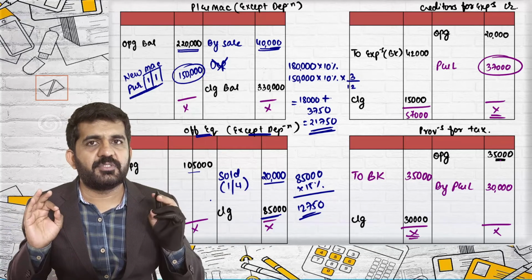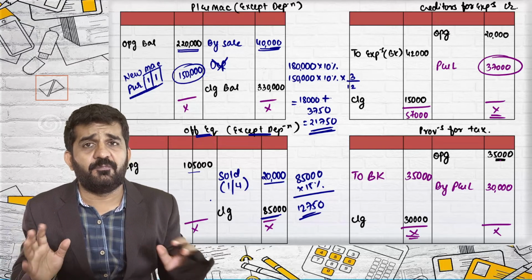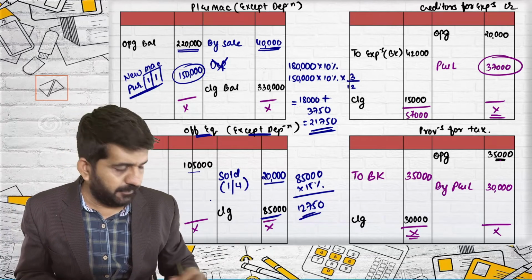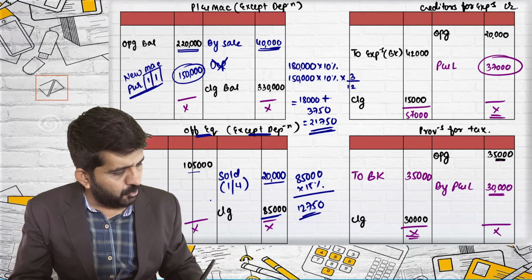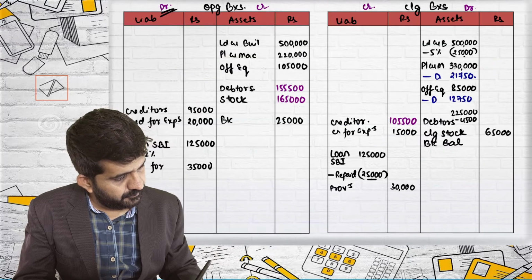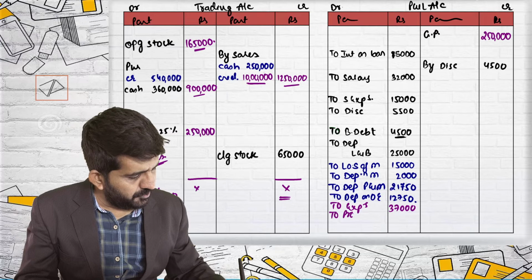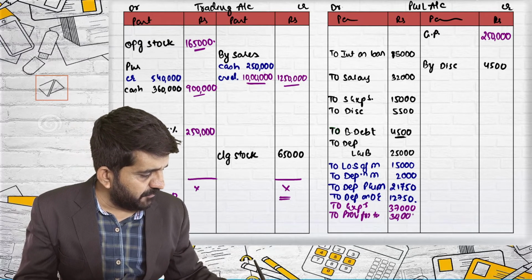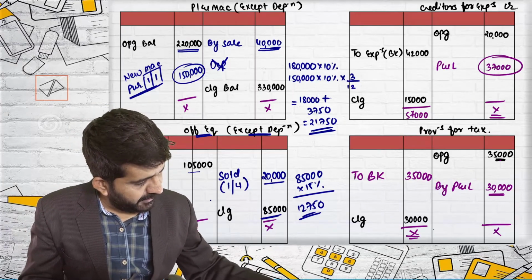This we will certainly be learning in cash flow statement. 100% full-fledged will be learning in cash flow statement. So I'm not going deep at this point of time. But this 30,000 second effect will be P&L account debit side. To provision for tax 30,000. Debit effect, credit effect, and provision for taxation is also tallied.